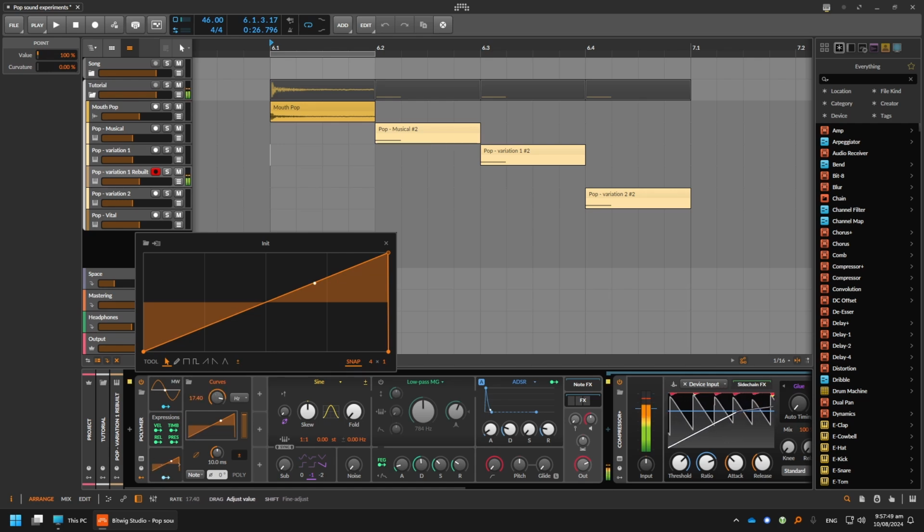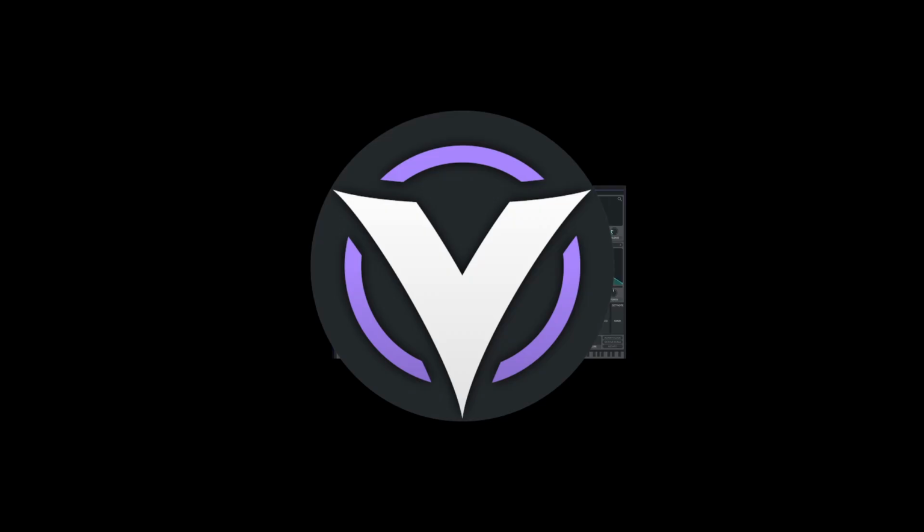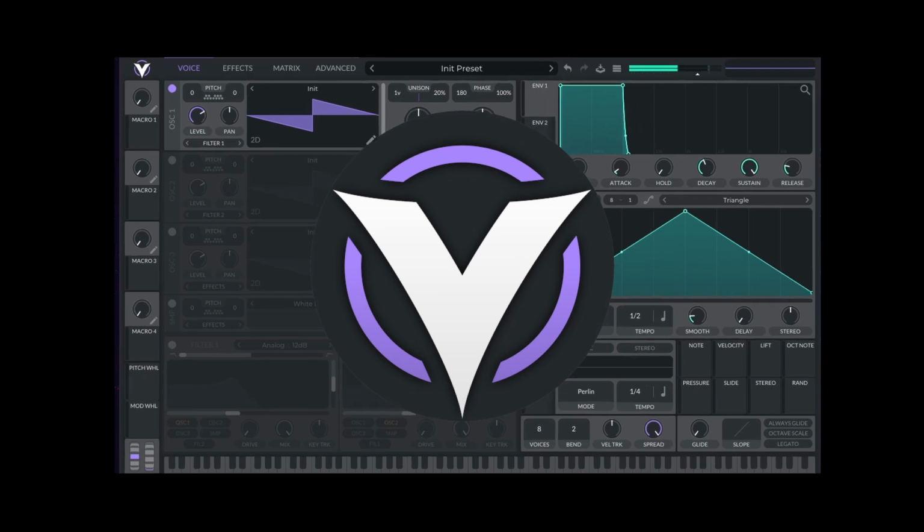I noticed that a simple ramp in the curve, rather than any complex changes in pitch, would seem to be all that was necessary to get a really bubbly pop sound. How I made the pop sound effect with Vital.